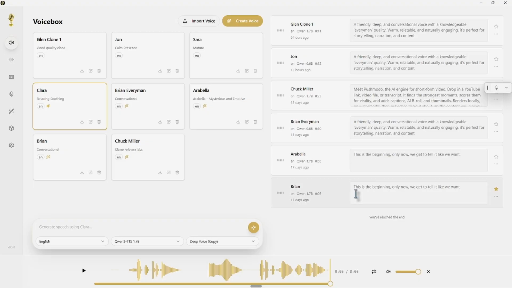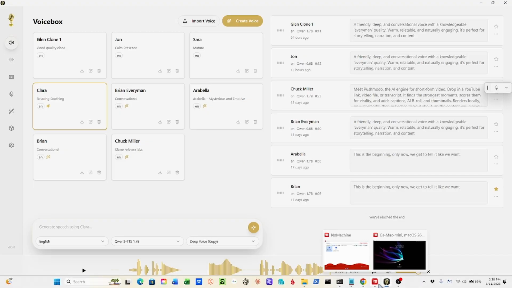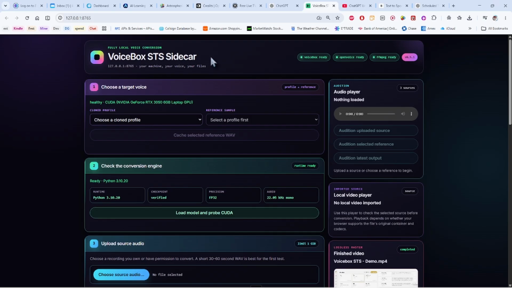But my program, let's see if I can pull it up here. Here it is, Voicebox STS Sidecar. Voicebox speech-to-speech sidecar. It's a sidecar for the Voicebox application. Now, there's 2 requests out there on GitHub to do something similar to this on Voicebox, but I think it's been sitting out there for a while. The owners of Voicebox have done nothing, so I decided to go ahead and write my own.